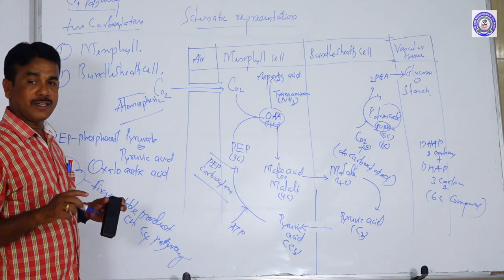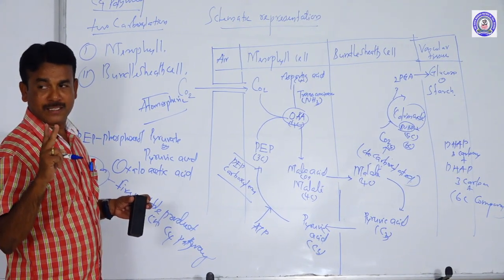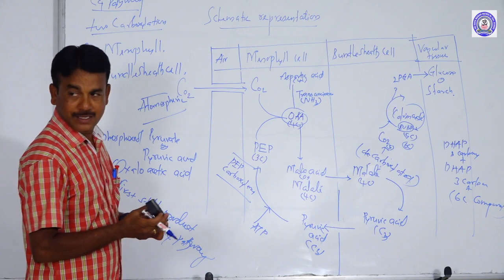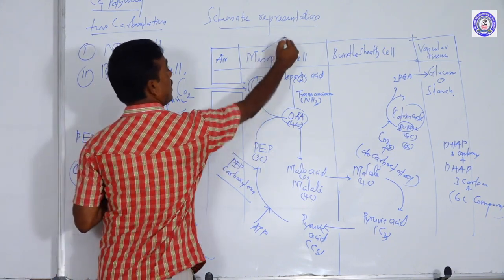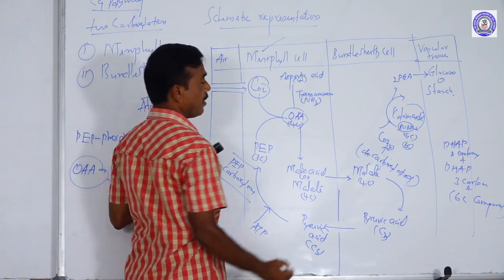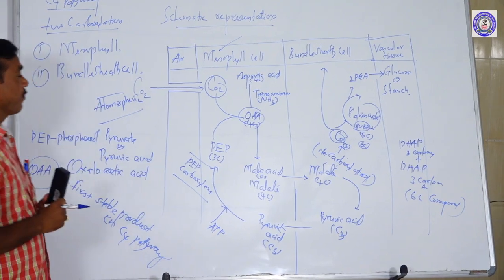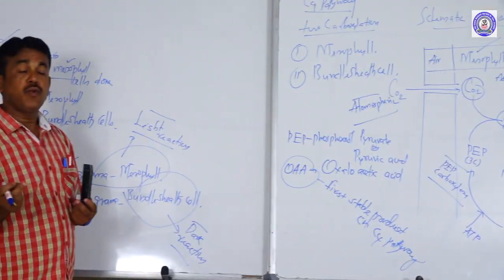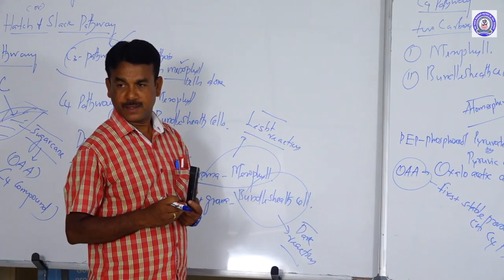I am already indicating to you, here carboxylation happens at two places. First carboxylation takes place in the mesophyll cell. Second carboxylation takes place in the bundle sheath cell. You see, it is photosynthetically more efficient than C3. Why?